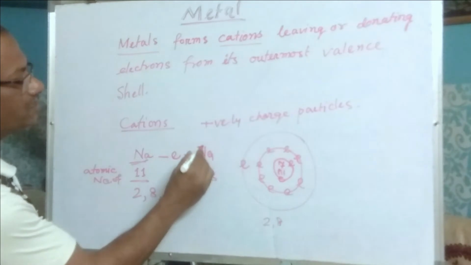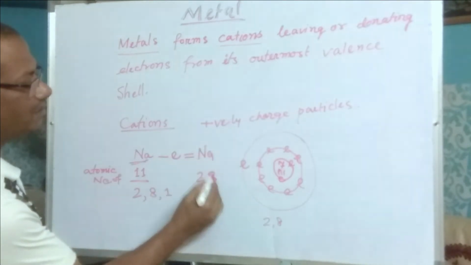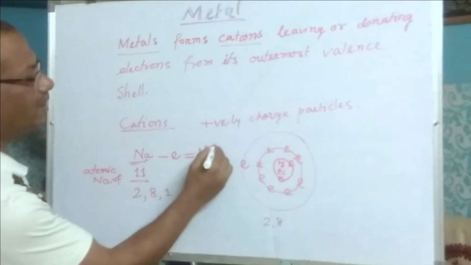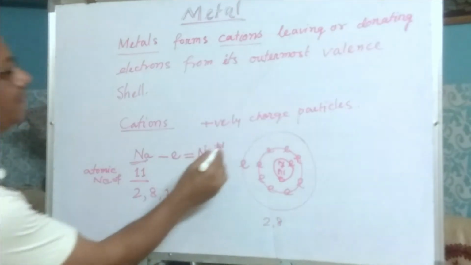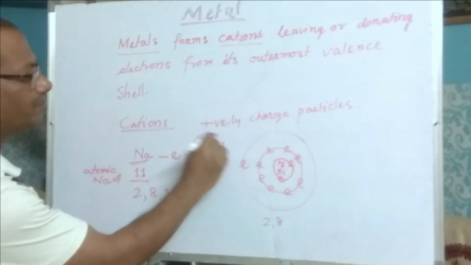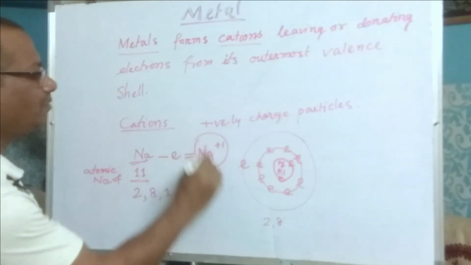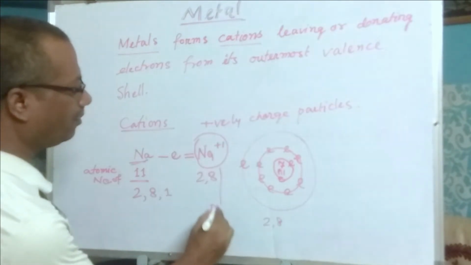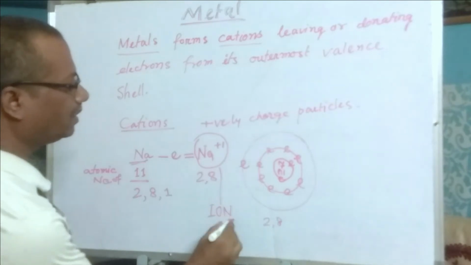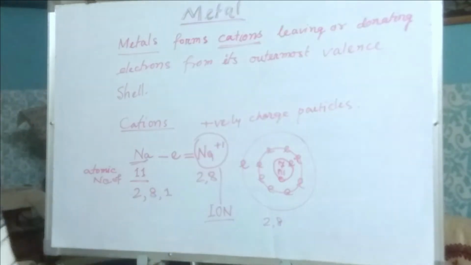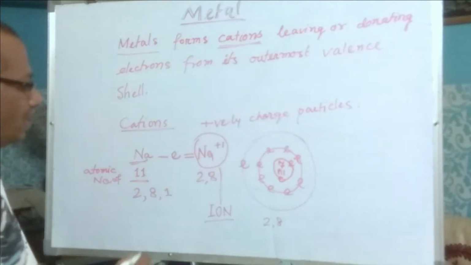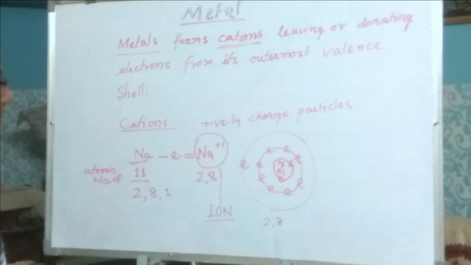So it forms sodium 2, 8. So 1 electron donated means 1 positive charge. This form is called ion form. This ion is known as cation. That means positively charged. So sodium is +1.